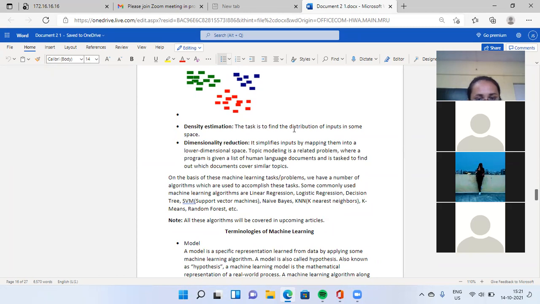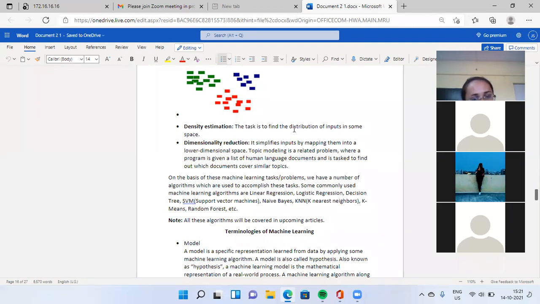Okay. On the basis of these machine learning tasks or problems, we have a number of algorithms, on the basis of nature and second on the basis of your output. Yes, we have a number of algorithms which are used to accomplish this task. Some commonly used machine learning algorithms are linear regression, logistic regression, decision tree, support vector machine, naive Bayes, k nearest neighbors, k-means, random forest.